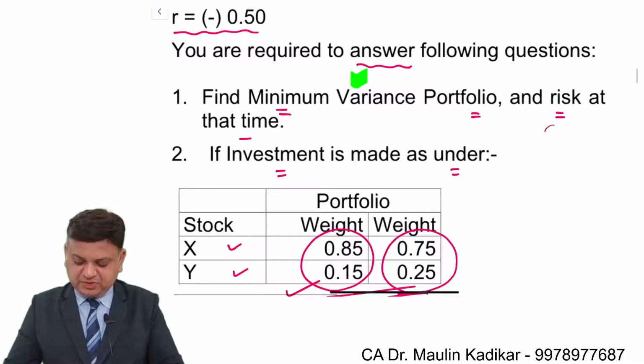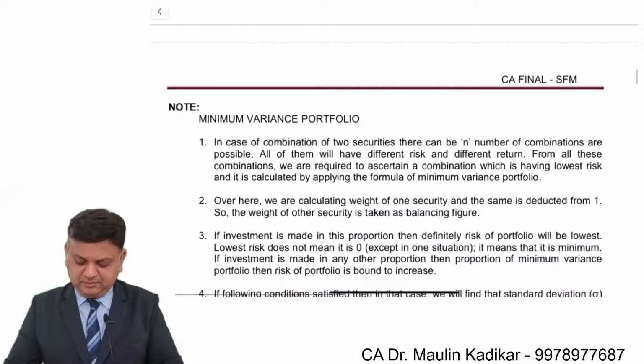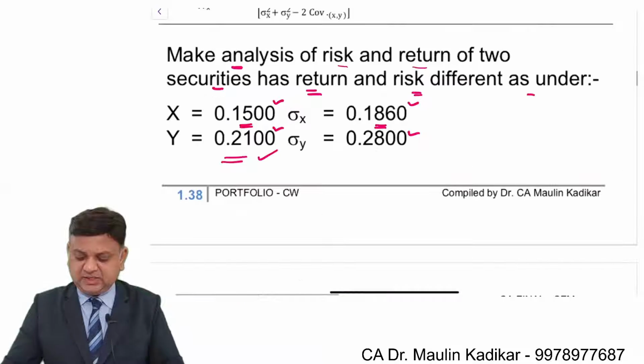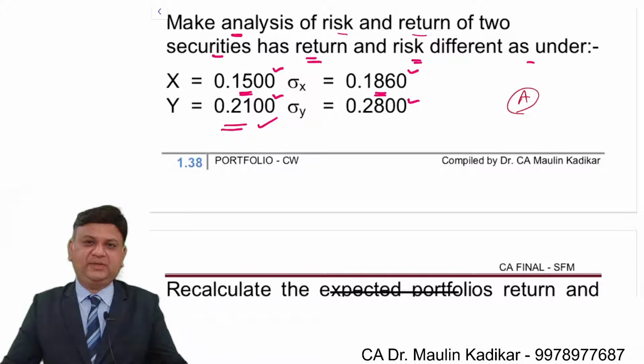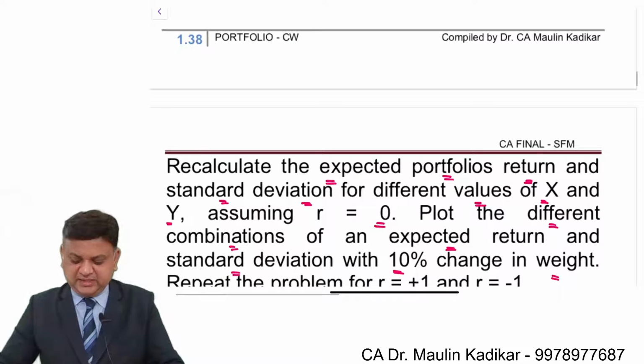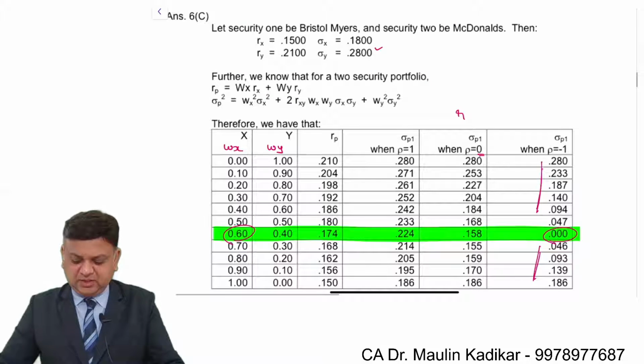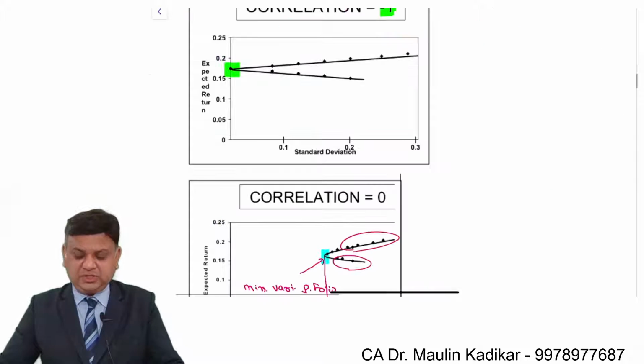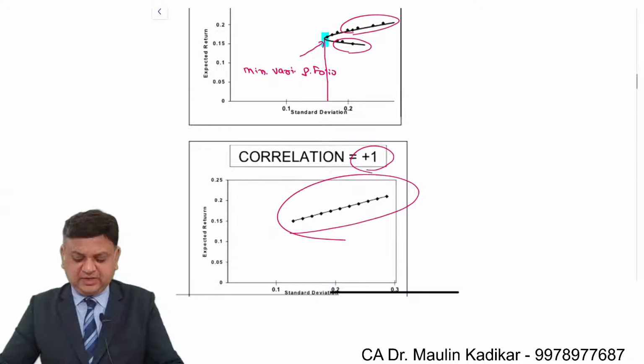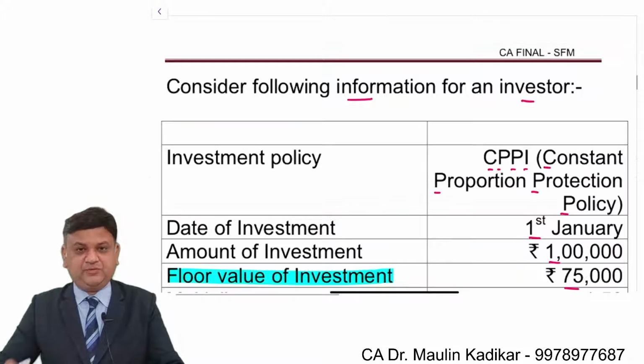It's a practice question. This is a summary of all kinds of examples: R is 1, R is 0, R is positive 1. So this is a very good question. Summary of all types of questions that we have done.